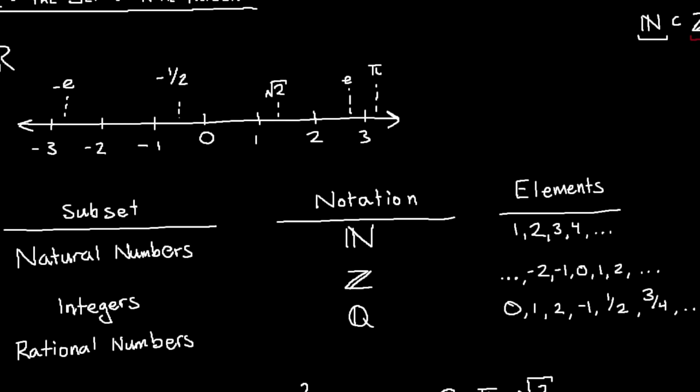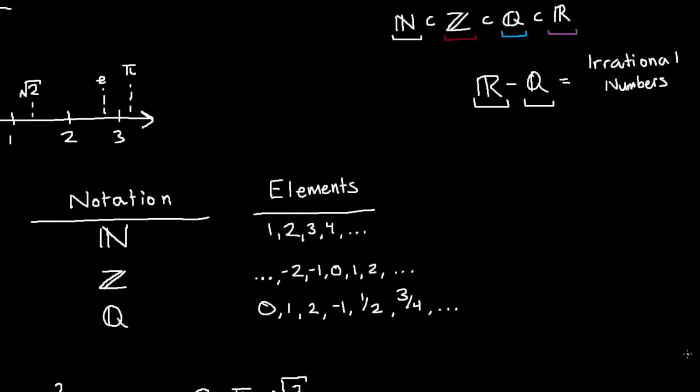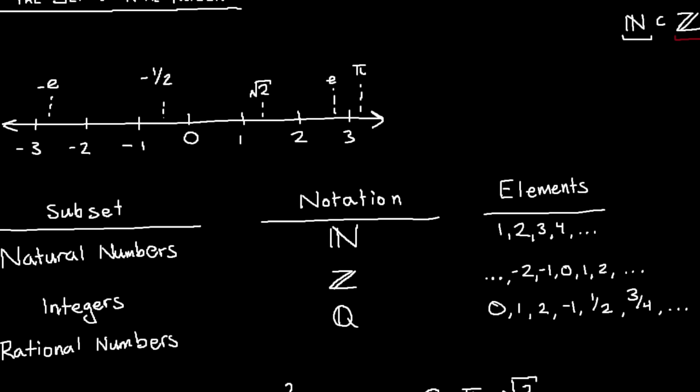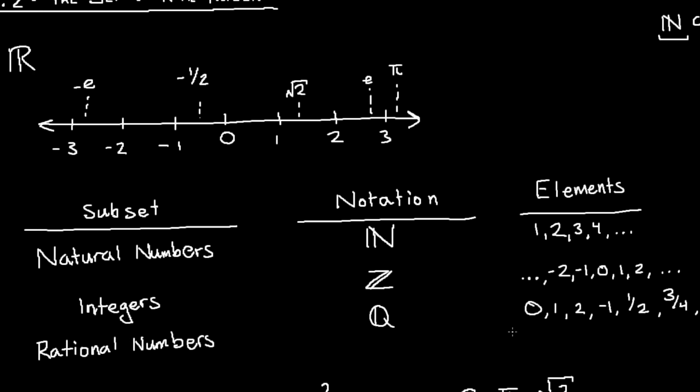And there is a natural order to these. So there's a reason I put them in this order specifically. It's because they're all subsets of each other. The natural numbers are a subset of the integers. The integers are a subset of the rational numbers, and the rational numbers are a subset of the real numbers. So that will conclude just the real numbers as well as their subsets. These will be very important and used in later lessons. So next time we'll just be looking at some basic arithmetic and inequalities.